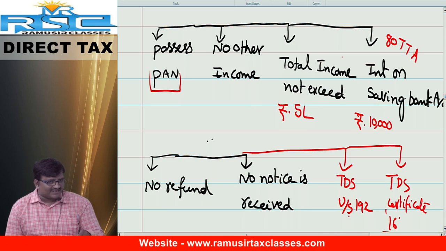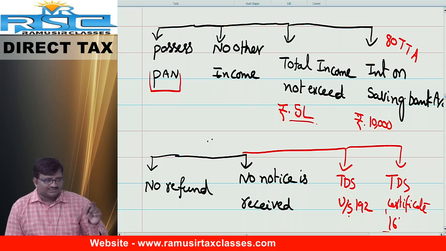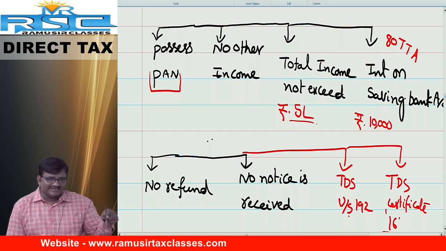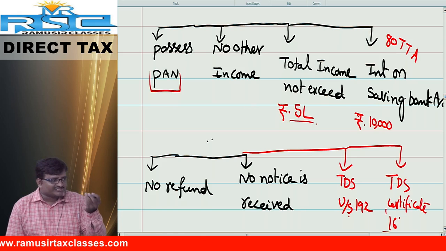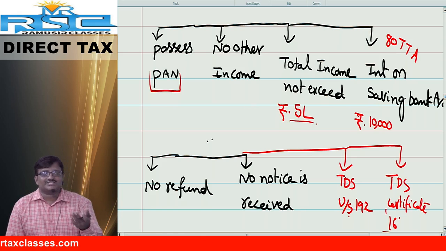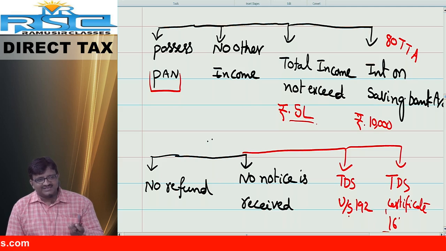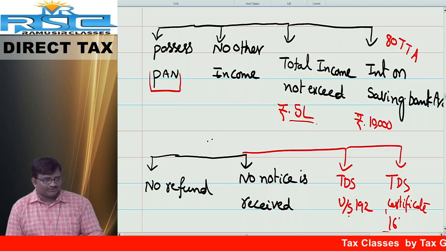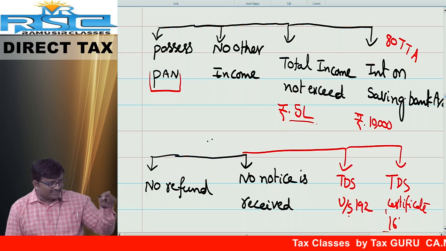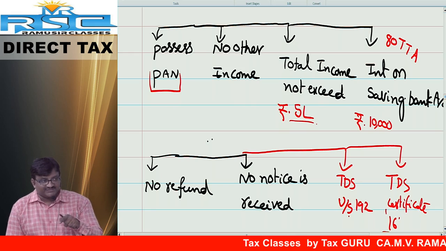Altogether interest and salary does not exceed 5 lakh, the employer has deducted the TDS and given Form 16, there is no question of refund and no notice issued by the government. Then what is the need of filing the return again? That is the reason the government has given relaxation to these employees.